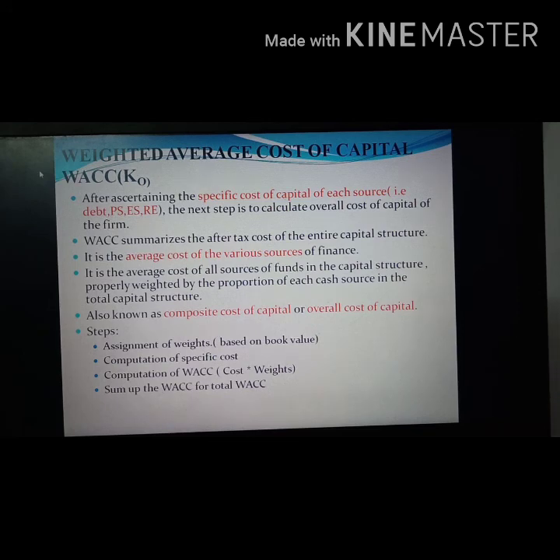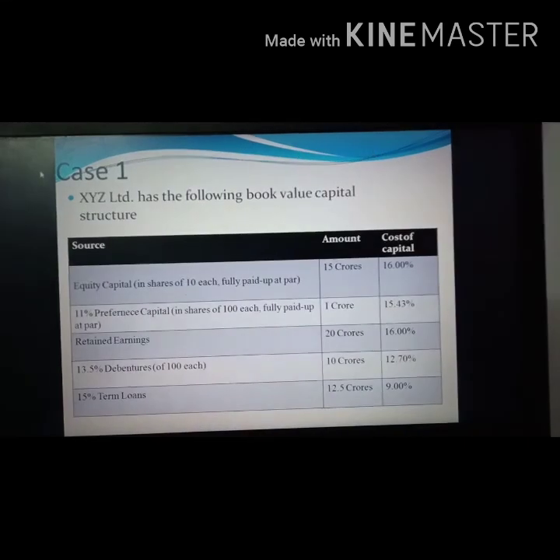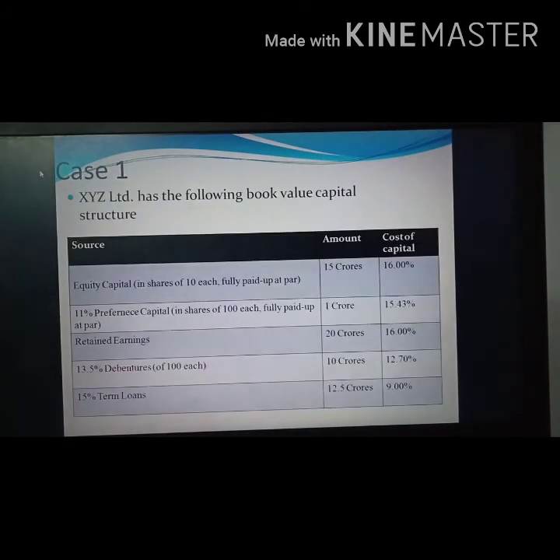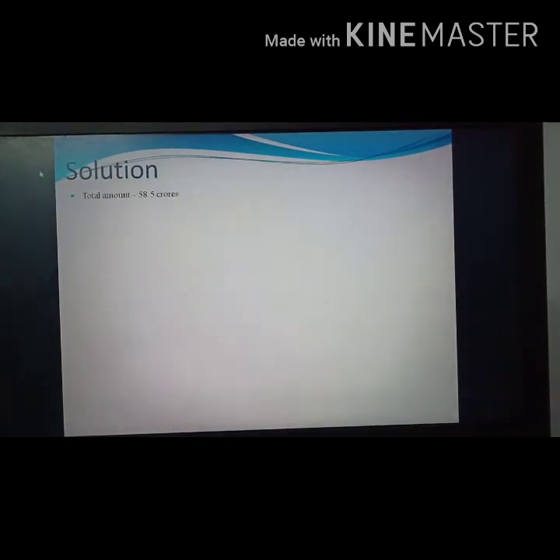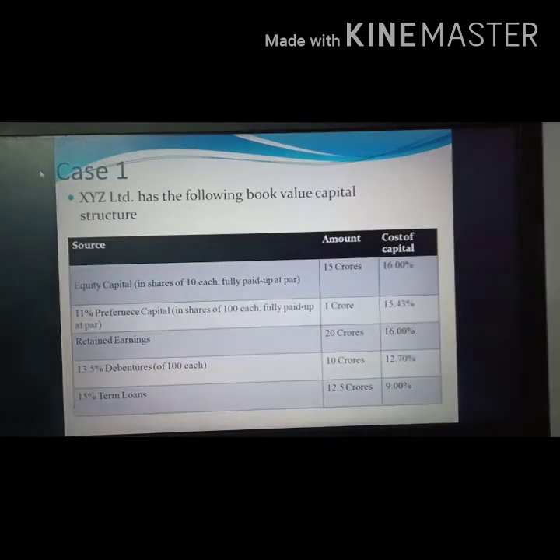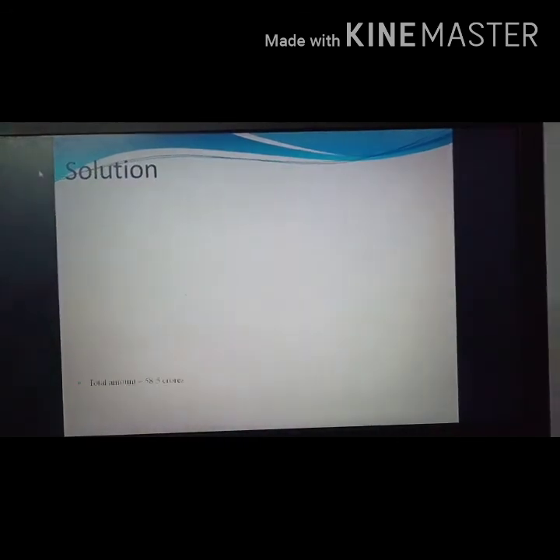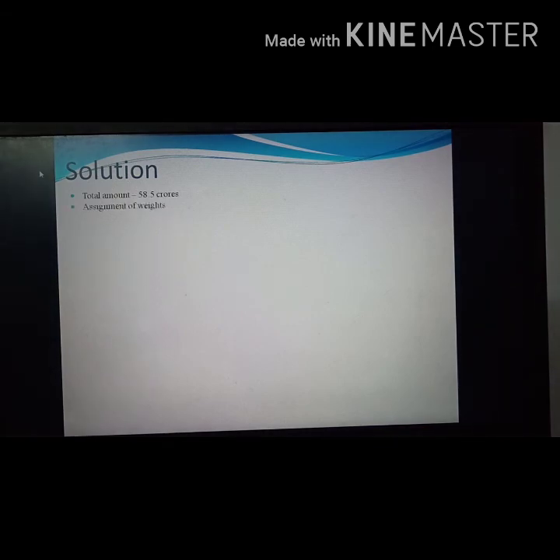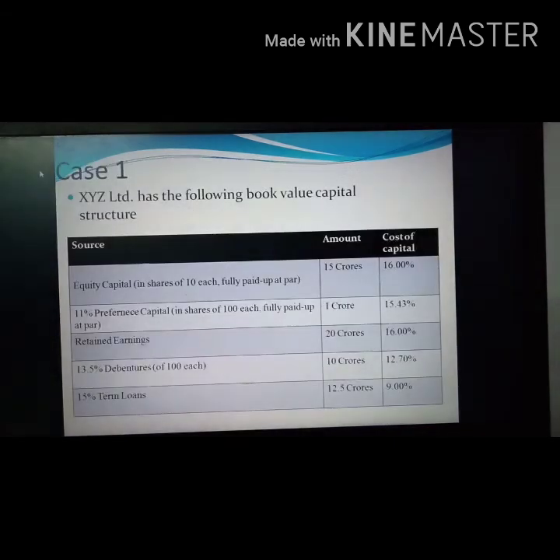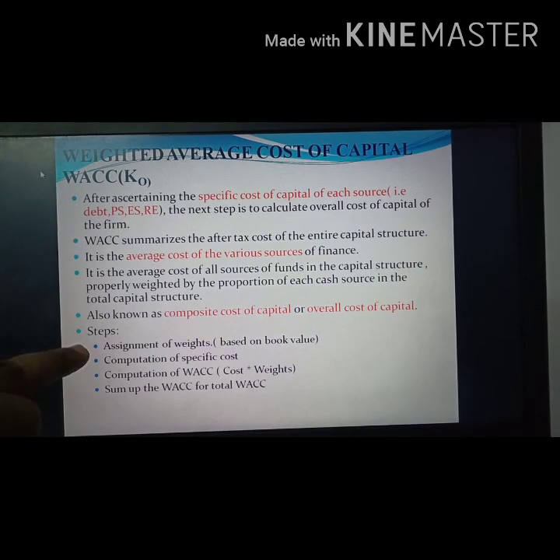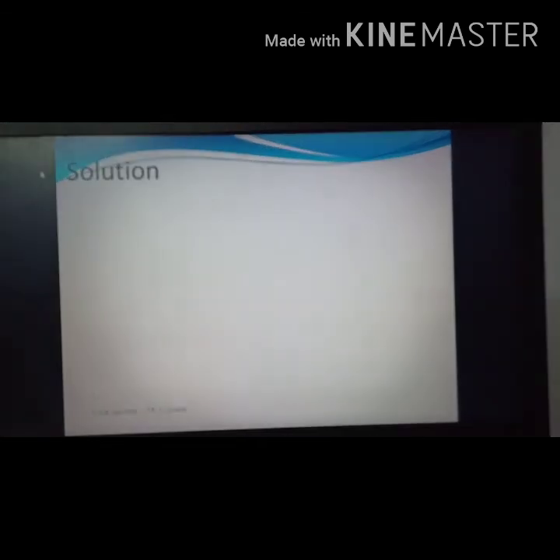So it won't be asked in your examination. So here we can move on to the solutions. Total amount is 58.5 crores. We should add all this, so we will get the 58.5 crores. And next we can move on to the assignment of weights. That is the first step of WACC, assignment of weights.